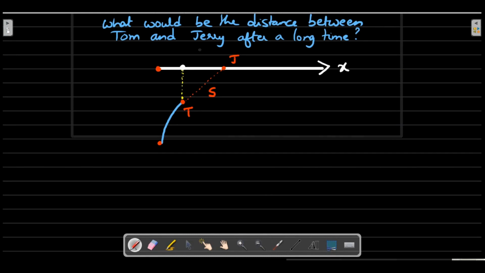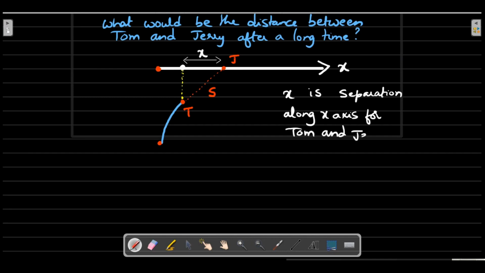Now I'll mark something. Look at this gap very carefully. Can you see there is a white colored arrow that I marked? This one I'll write as the letter X. So what does that X mean? X is the separation along the x-axis for Tom and Jerry. Okay, so that's the definition of X.